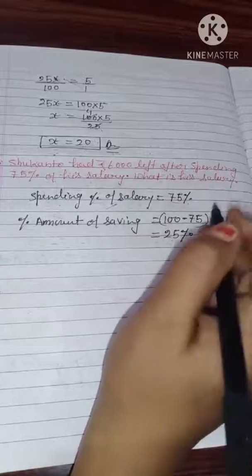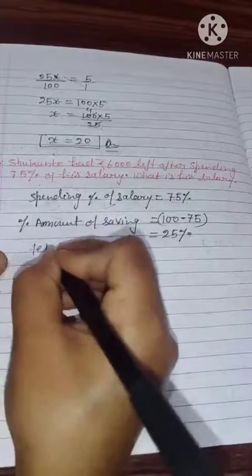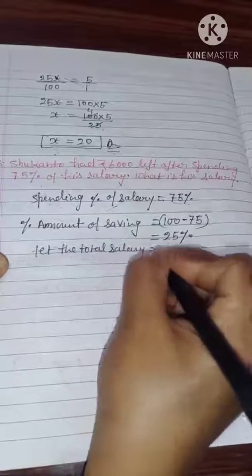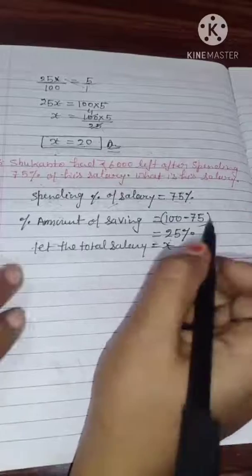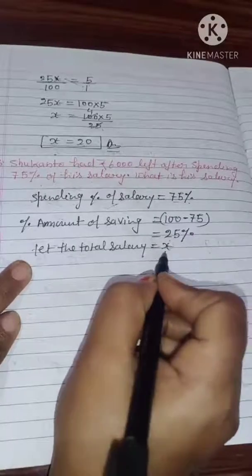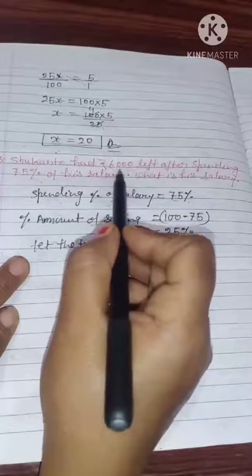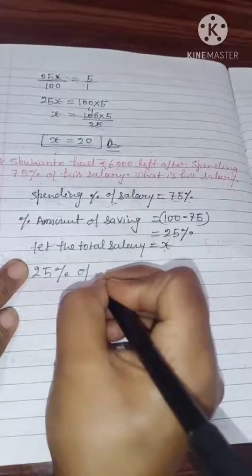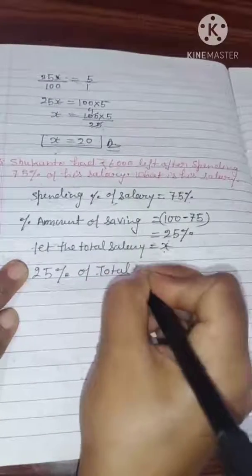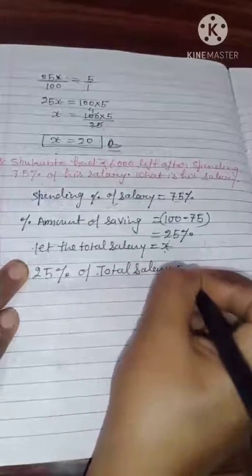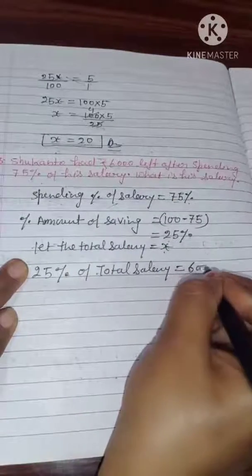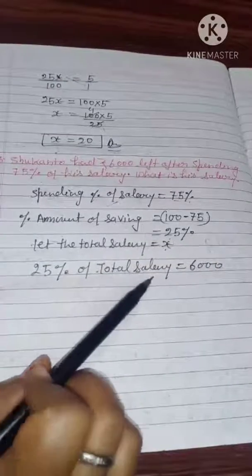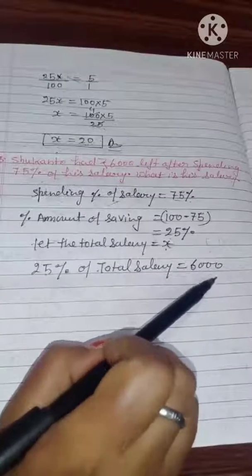So let the total salary be x. If we find 25% of x, how much will it be? 6,000. 25% of the total salary is equal to 6,000, which is remaining with him. In the question he is saying that 25% of the total salary he is saving, and that amount is 6,000. So in this way you will do.